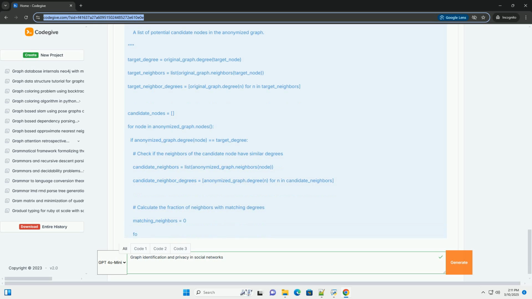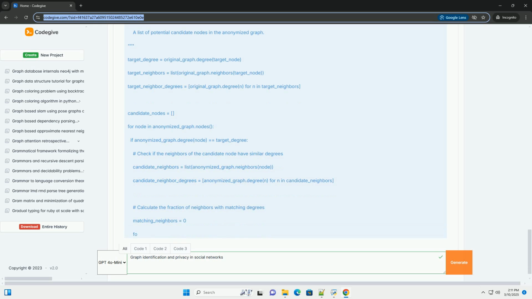Important notes: This is a very basic example. Real-world social networks are much larger and more complex. Degree-based attacks are often insufficient on their own. The effectiveness of the attack depends heavily on the graph structure and the uniqueness of the target node's degree. More sophisticated attacks exploit more complex graph features and require more advanced algorithms. The neighbor_degree_threshold is an important parameter that needs to be tuned.